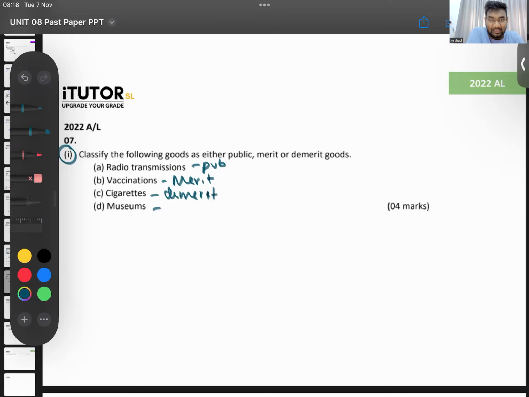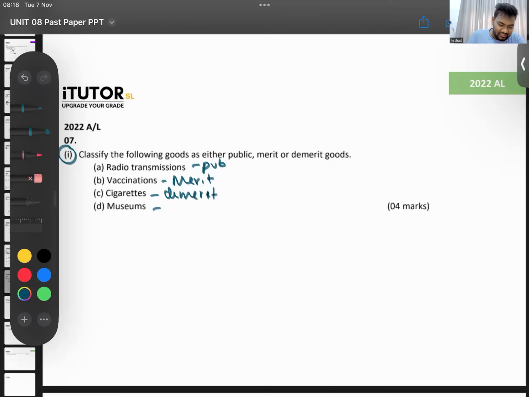Public, merit, demerit. Now, ideally, this is a quasi-public, semi-public good. But here they have not told us that option. They have asked us to classify whether it is public, merit or demerit. Then what do we put it under? In theory we learn it as semi-public, because it can be excludable but it's non-rival.